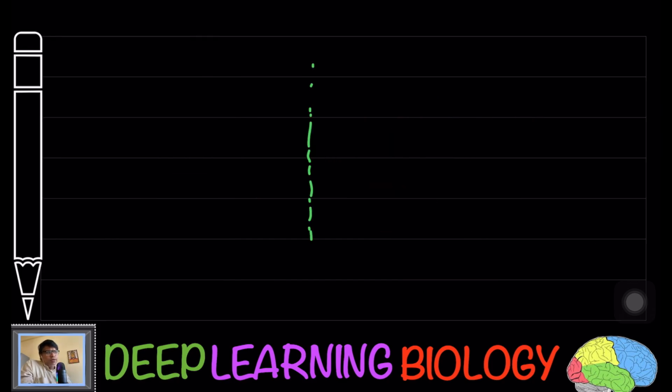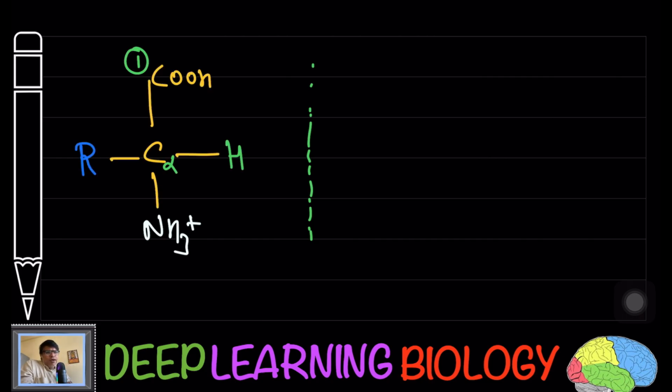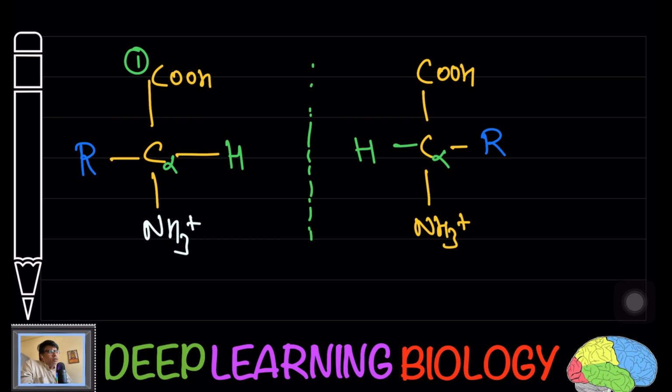Now try to see here. Let us draw the structure. Here C alpha is attached on the upper side to COOH, on the lower side to the amino group, on one side we have shown the hydrogen, and on the other side the R group. Just try to draw the mirror structure. Now here you see C alpha, COOH, NH3 plus, H, R. Here we have put a mirror.